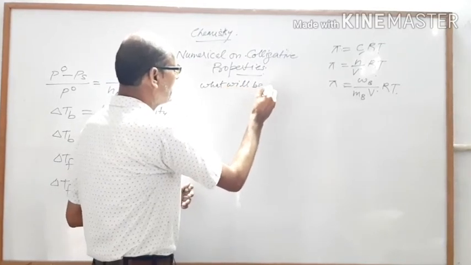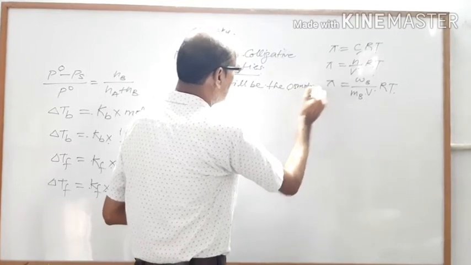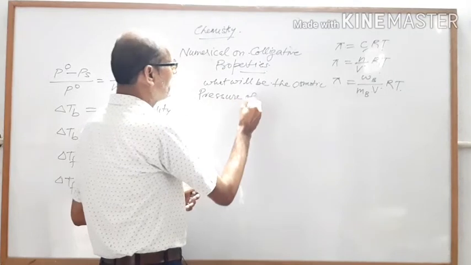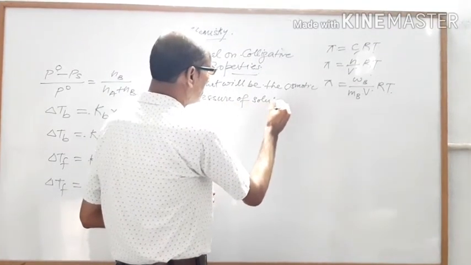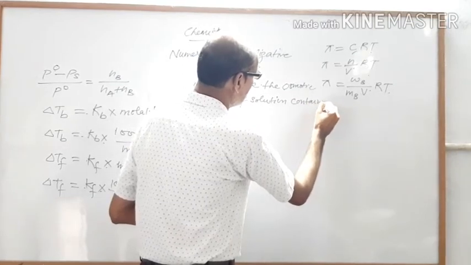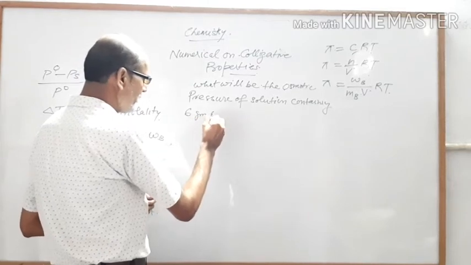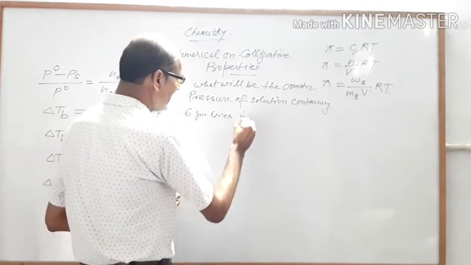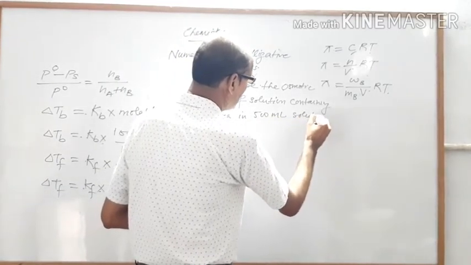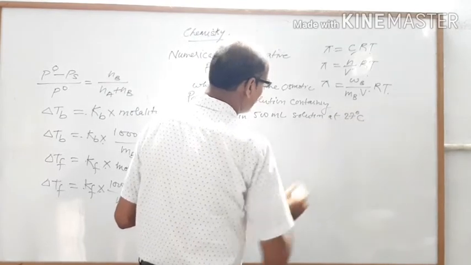Your question is: what will be the osmotic pressure of a solution containing 6 gram urea in 500 ml solution at 27 degrees Celsius.